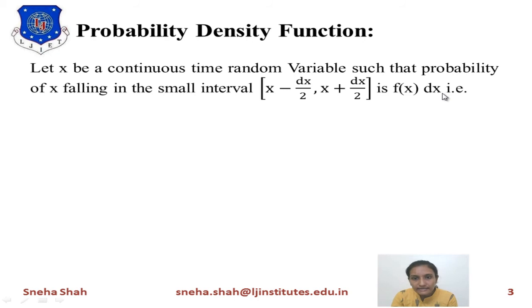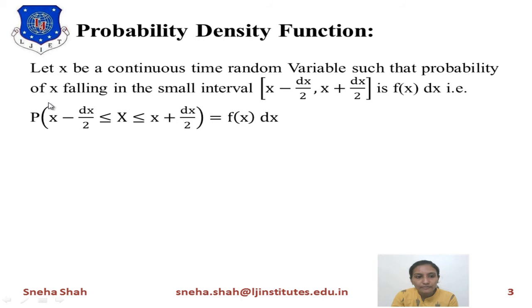Here dx is the smallest interval in which we are seeing the change in the continuous random variable. So it means we are finding the probability of x in the range of x minus dx by 2 to x plus dx by 2, and this equals f of x dx.